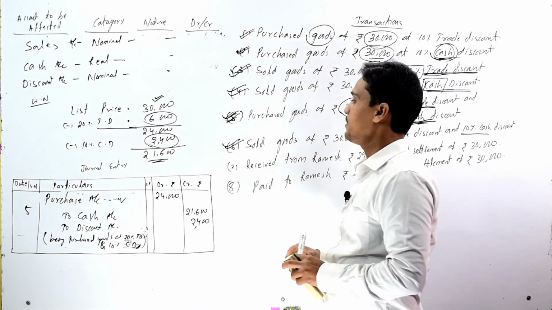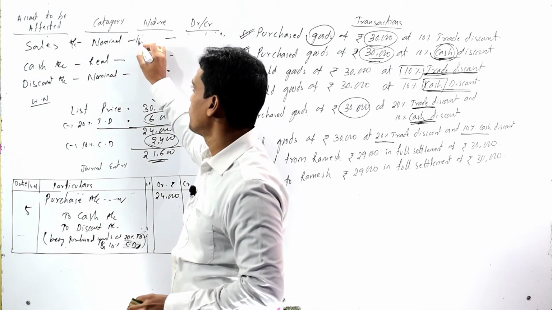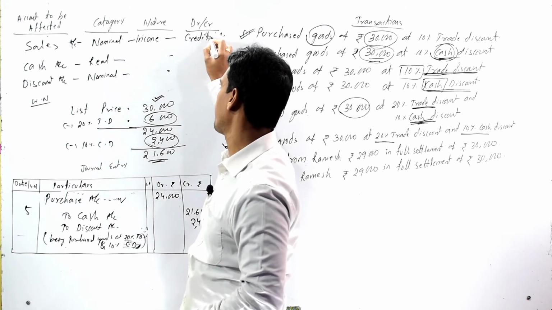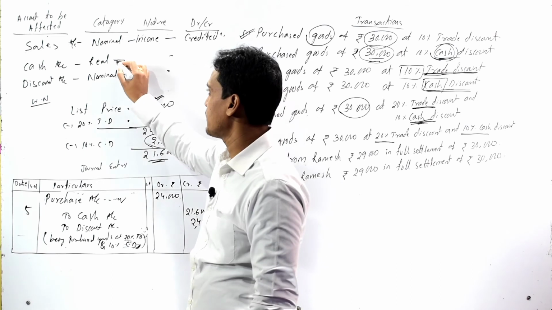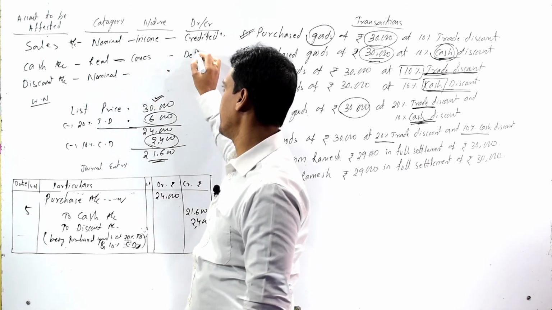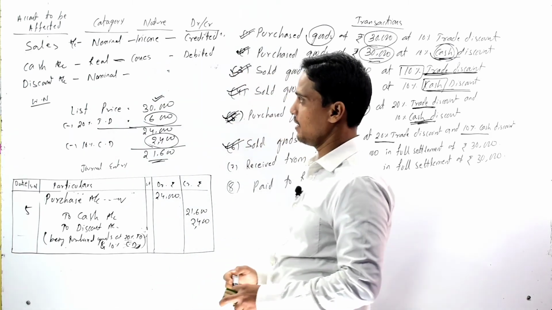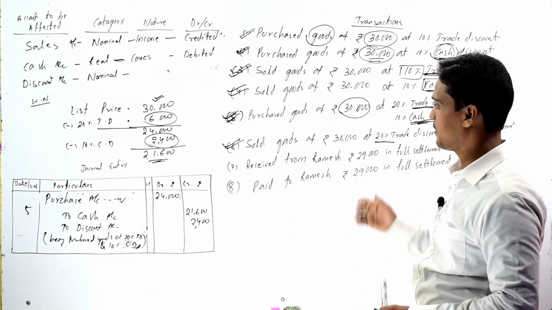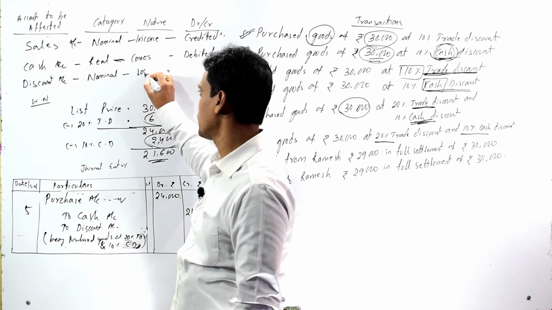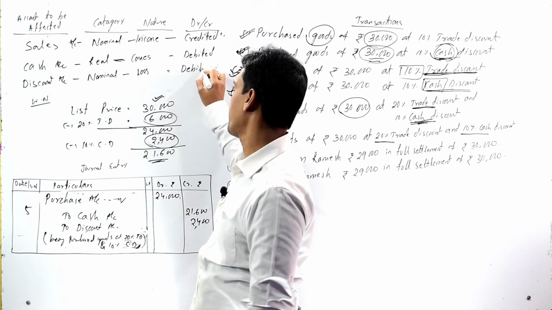So as here we are selling the goods, so no doubt it is an income for us, so it should be credited, and cash as it comes in, so it should be debited, and as we are allowing a discount at the time of the sales, so it is a loss or expense for the organization, it should be debited.